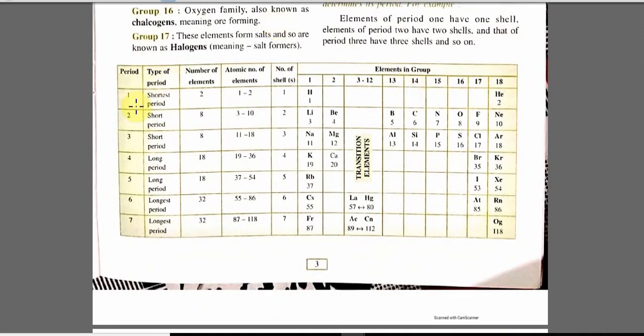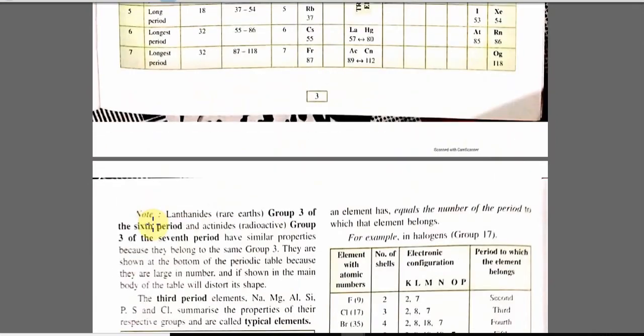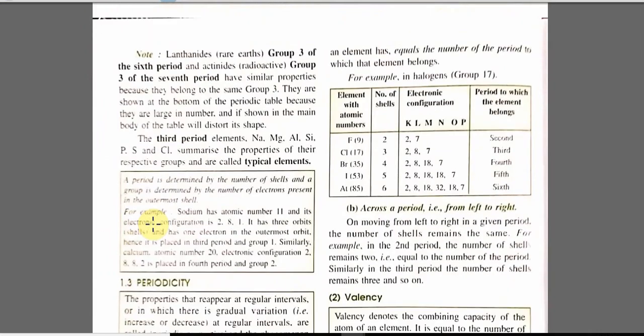Students, you can see here, follow the mouse cursor. This is a period. You can see going down, these are actually periods, and this is the 7th period. You can see this is the first period, this is the second period, this is third, this is 6th, and this is 7th period. So this is the basic distribution of elements in a periodic table. Next point in the discussion is a note.